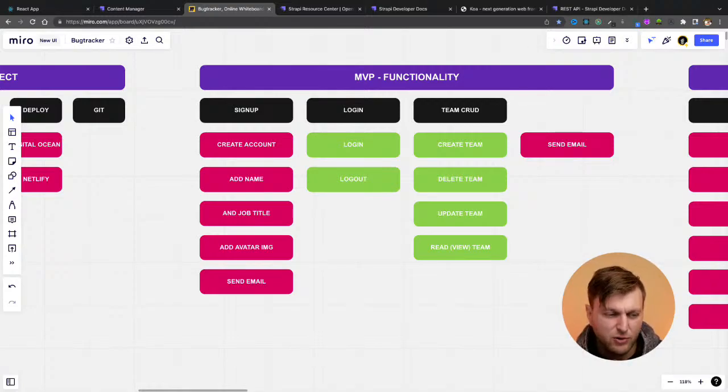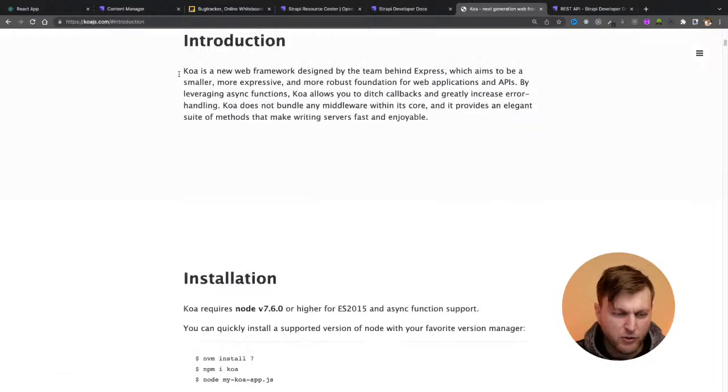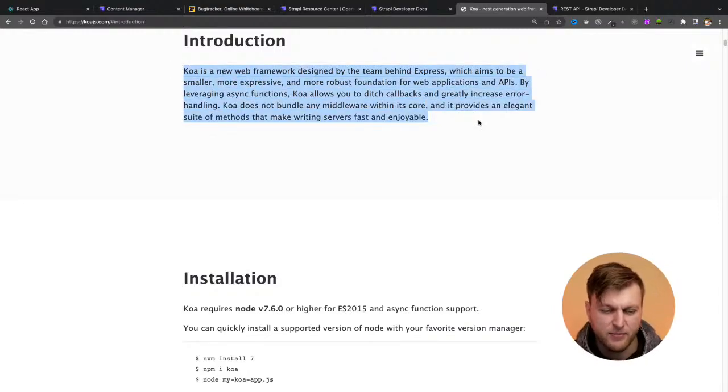Strapi basically allows you to bootstrap a Node Express Koa. Well, it's actually Koa, but most people never heard of Koa because I didn't hear about Koa until I started using Strapi. But Koa is basically made by the same people that made Express. The only difference is, and they said it better than I can, Koa is a new web framework designed by the team behind Express, which aims to be a smaller, more expressive, and more robust foundation for web applications and APIs. By leveraging async functions, Koa allows you to ditch callbacks and greatly increase error handling.